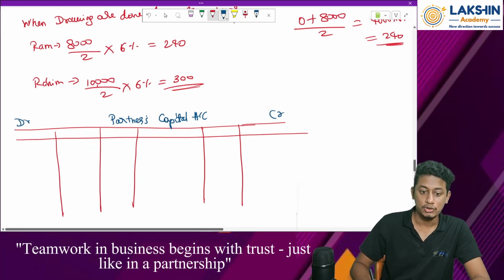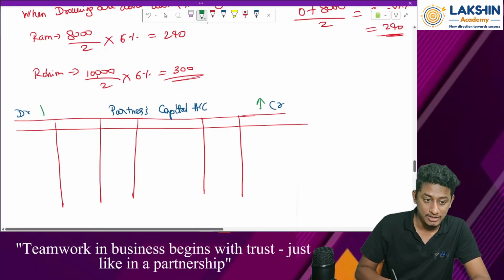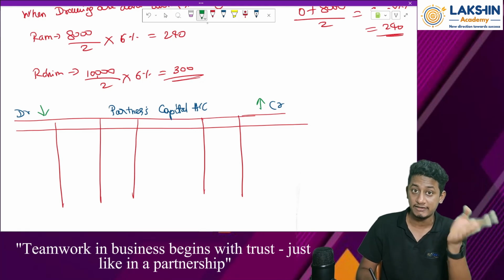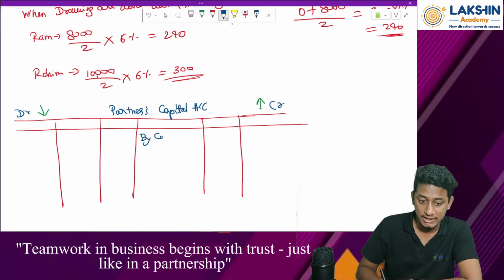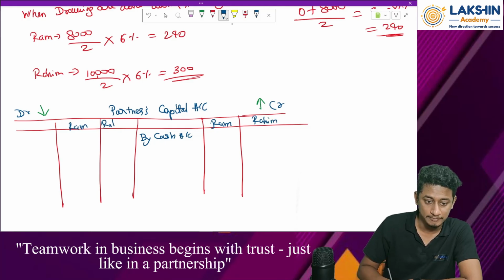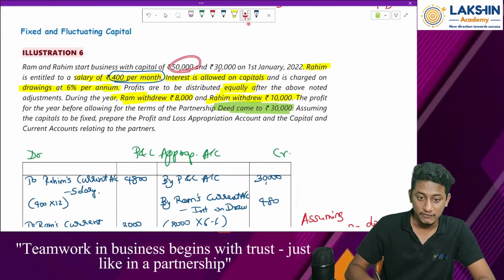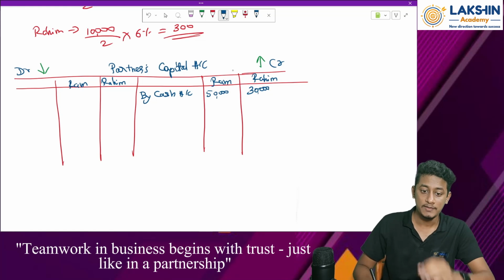Debit, credit. So in partners capital account, what happens? Any entry that I pass on the credit side will increase the balance. Any entry I pass on the debit side will decrease the balance. Since they have infused capital, will the balance of capital increase or decrease in the business? It will increase in the business. So whenever it increases, we will create the entry. So what will the entry be? By cash or bank account, right? This is Ram, this is Rahim. Here also, this is Ram, this is Rahim. Okay, what is the capital being infused? Rupees 50,000 and 30,000 rupees.